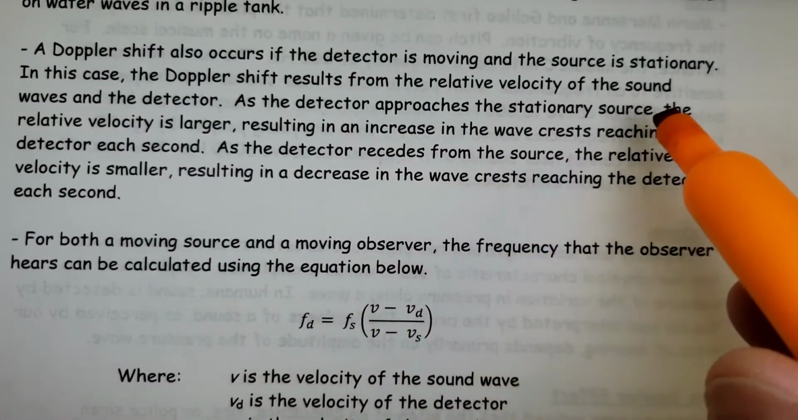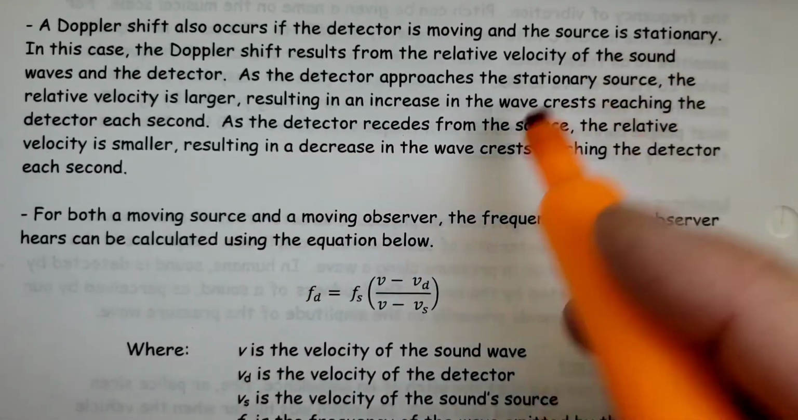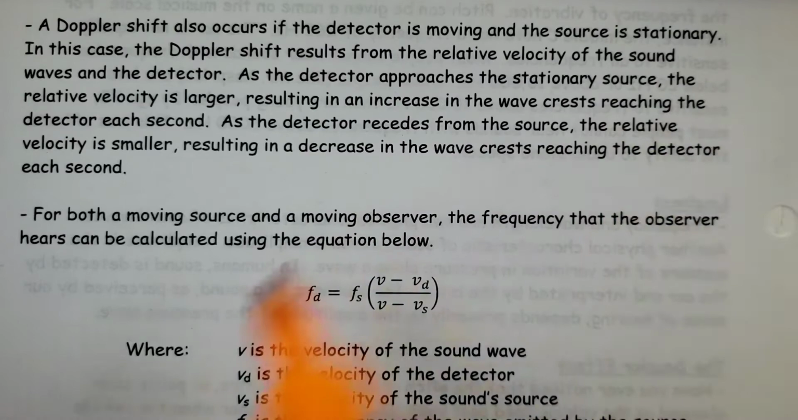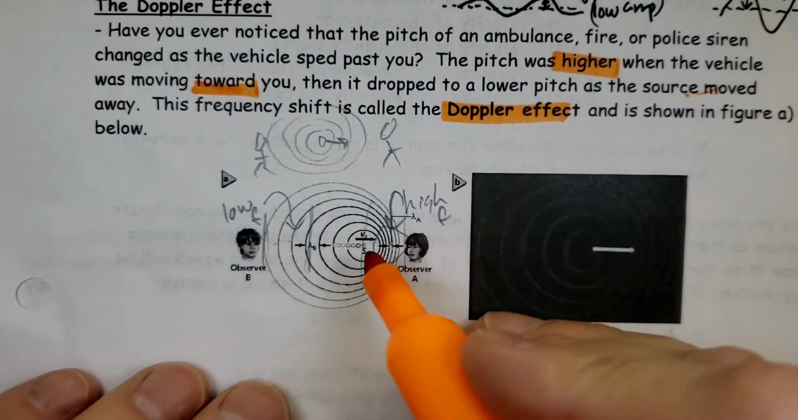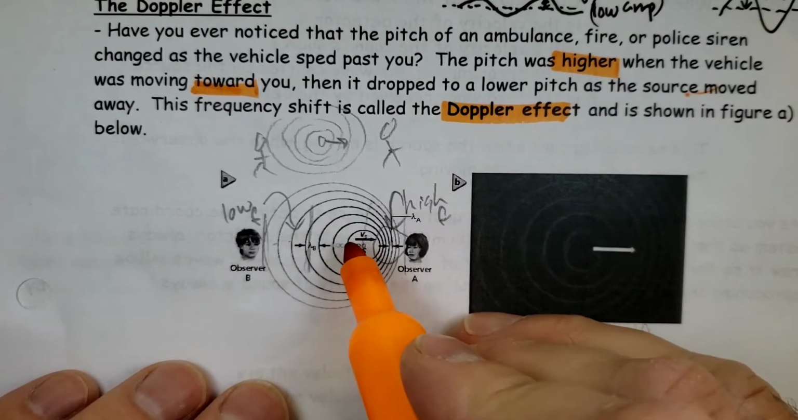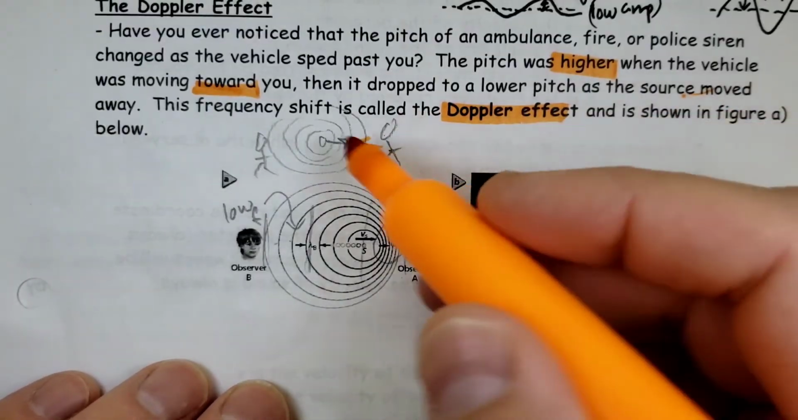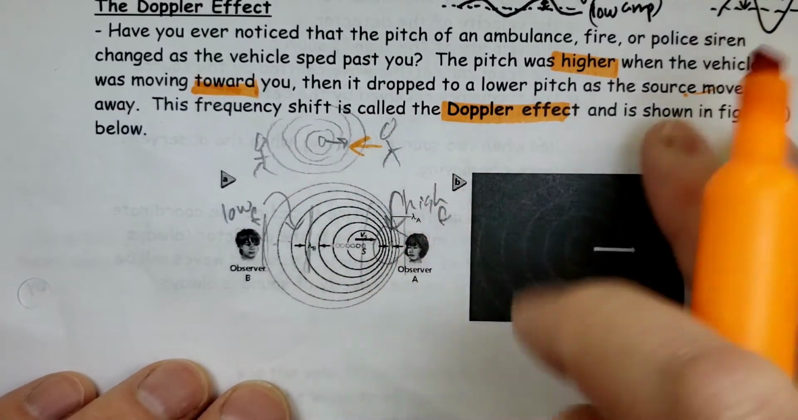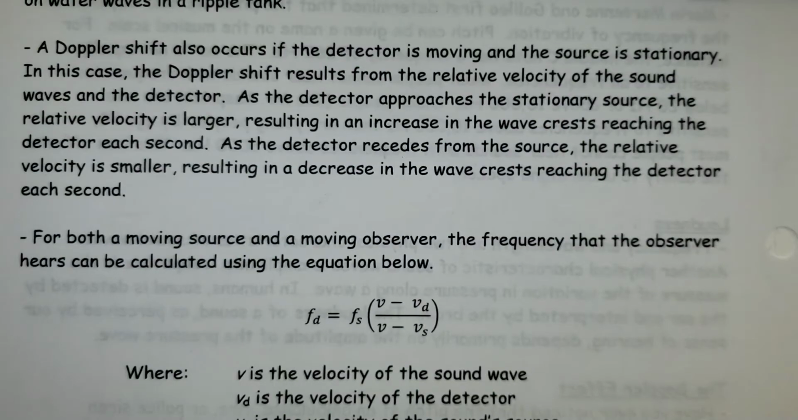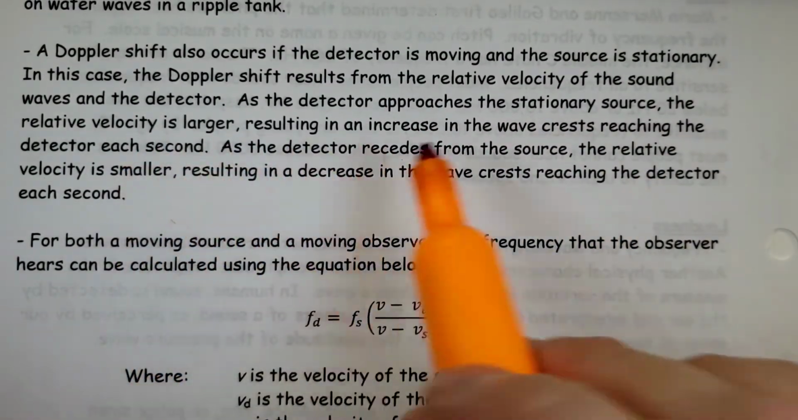As the detector approaches the stationary observer, the relative velocity is larger, resulting in an increase in waves. You'd get the same scenario if the thing making the sound was stationary and this person moved towards it. We would get a bunching up of waves again, a higher frequency, so a higher pitch. So as the detector approaches the stationary source, the velocity is larger.